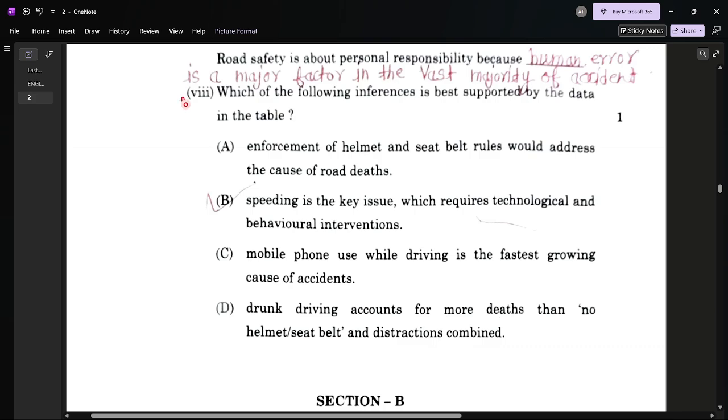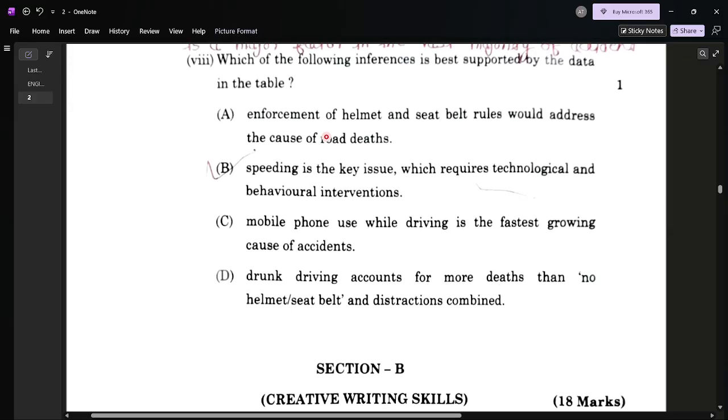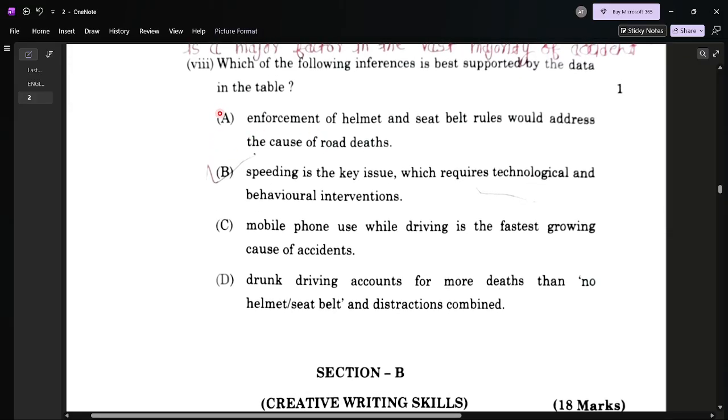Question number 8: which of the following inferences is best supported by the data in the table? Whatever data is given in the table, according to this data, which of the following inferences is best supported? Here options 1, 2, 3, 4 are given, but the best one is option B: speeding is a key issue which requires technology and behavioral interventions.